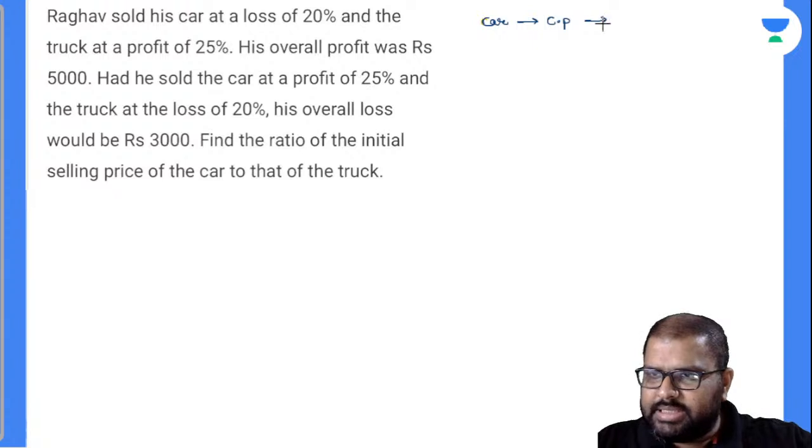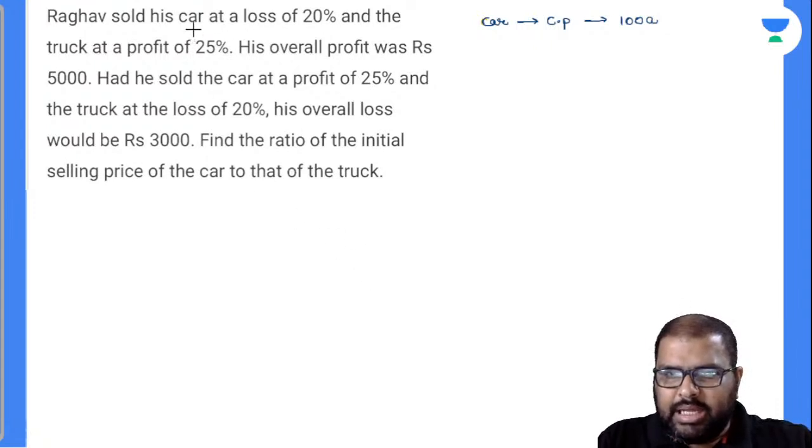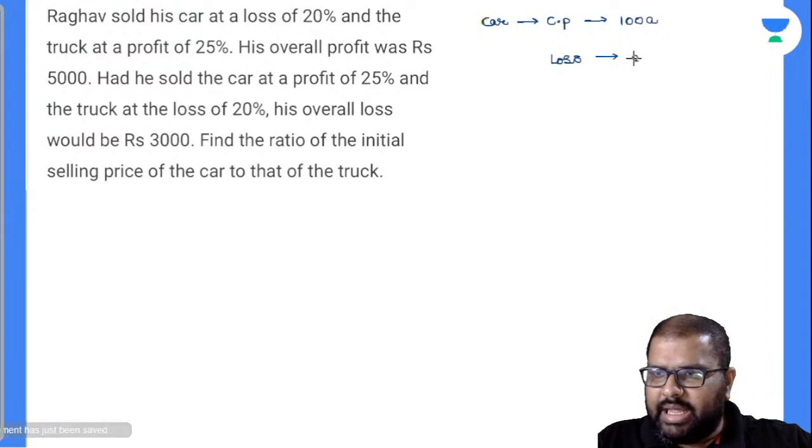Car ka cost price I will be writing down as 100A. Now observe there, Raghav sold his car at a loss of 20%. Now how much will be the loss there? Loss will be taken as 20A. Am I right or wrong? Yes, perfectly.